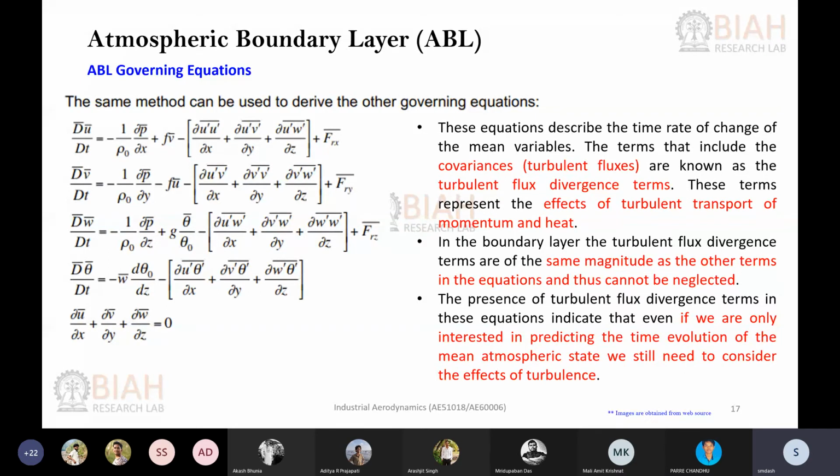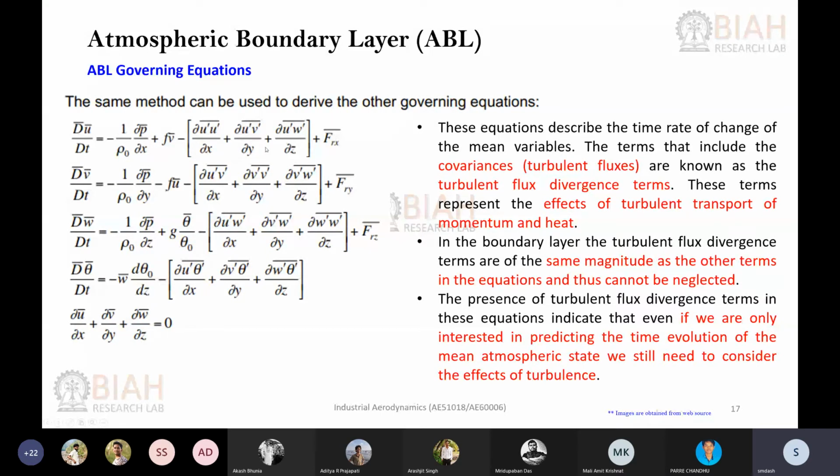Generally they are called covariance terms. Okay. And if it is done on the same quantities like u and u, then that will be auto covariance, and if it is done on two different quantities, then that will be cross covariance. Okay, so these are the covariance terms.